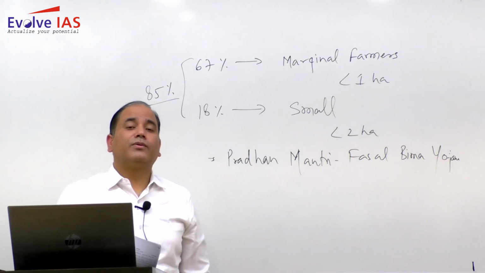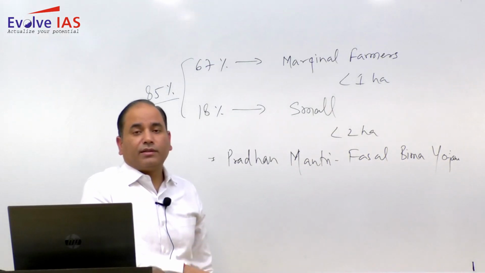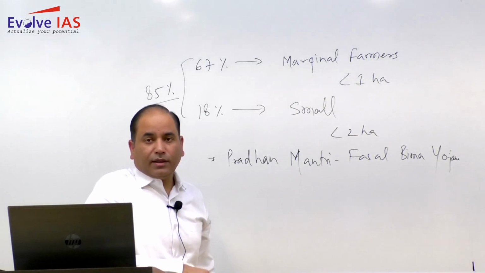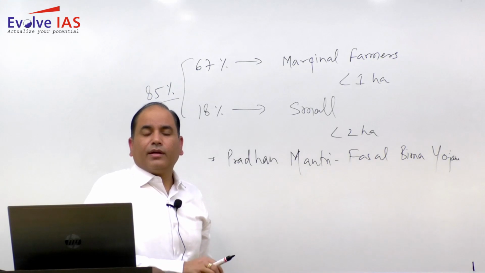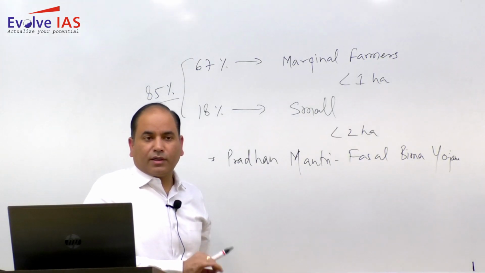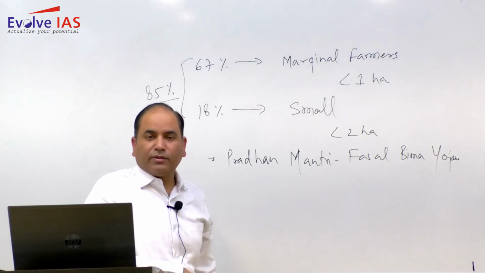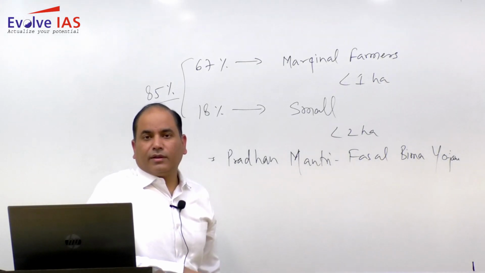Coming to the drought prone region, in fact in India, barring the western side of the Western Ghats and some part of northeastern India, almost the entire country is prone to drought. So drought is not only limited to the dry area. This is one thing that you need to know. Drought is not only limited to the dry area.